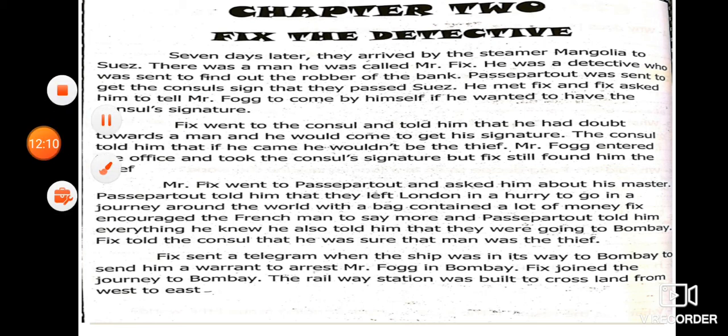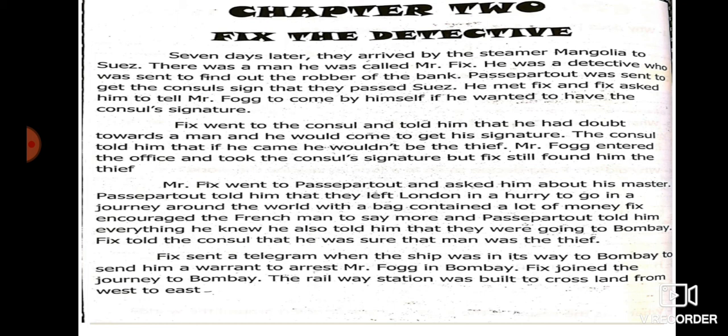Okay, here is the summary of chapter 2. Chapter 2, Fix the detective. 7 days later, they arrived by the steamer Mongolia to Suez. There was a man called Mr. Fix. He was a detective who was sent to find out the robber of the bank. Passepartout was sent to get the council's signature that they passed Suez.